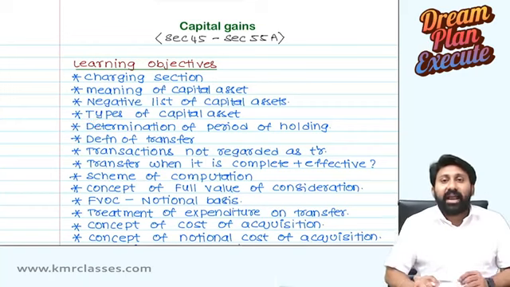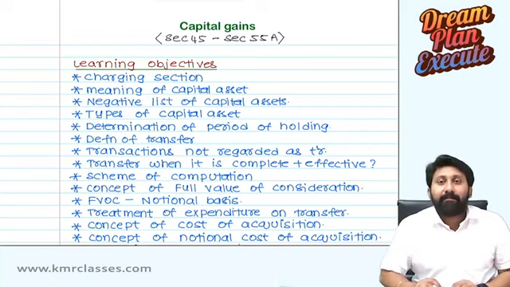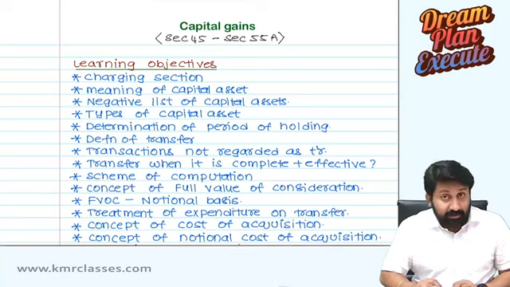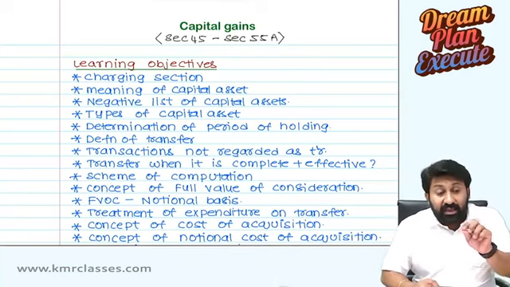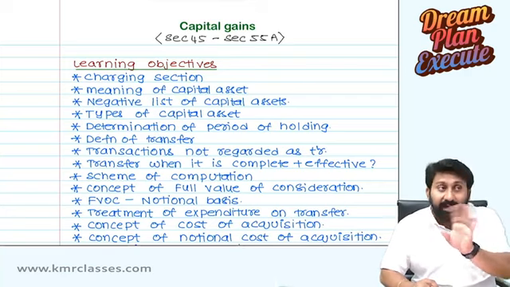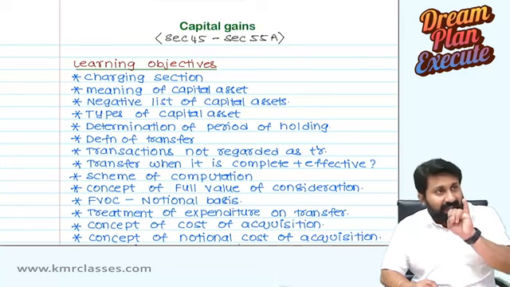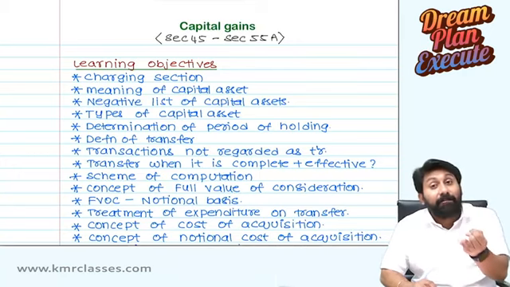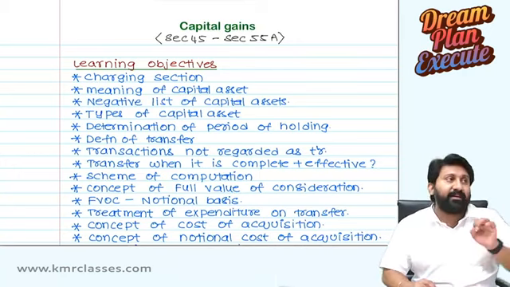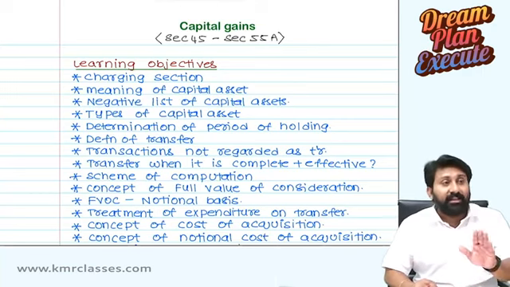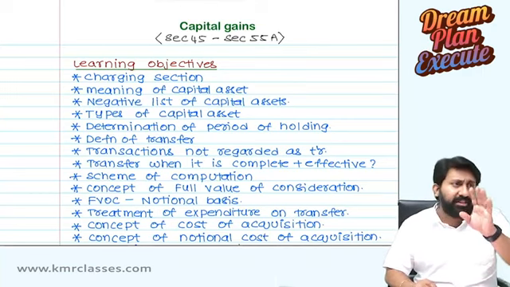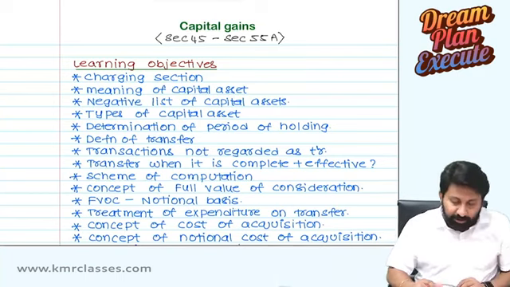Whenever a capital asset is acquired, the capital gains chapter doesn't get attracted. If an asset is transferred but it is not a capital asset, again the capital gains chapter won't get attracted. There should be a capital asset, and that capital asset should be transferred. They did not use the word sell; they use the word transfer. It includes so many things inside that we will discuss when we go into the concept.